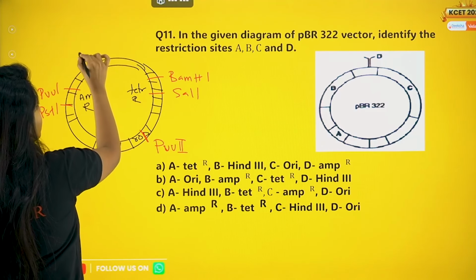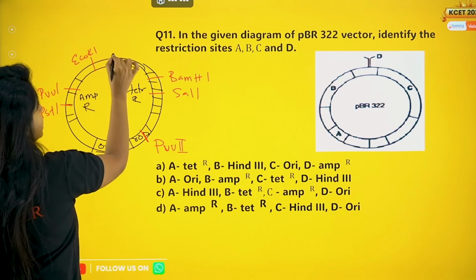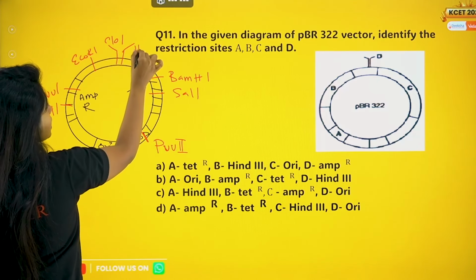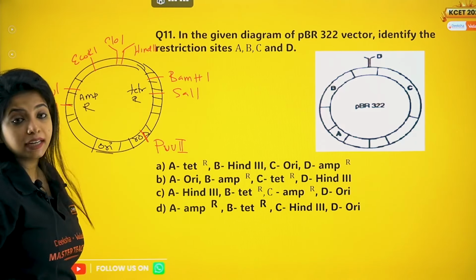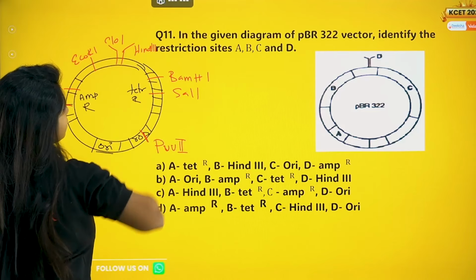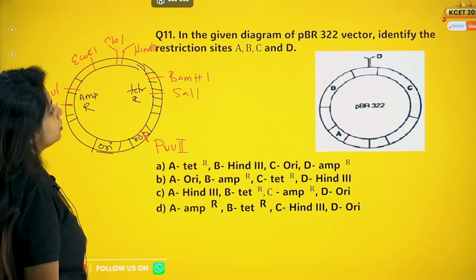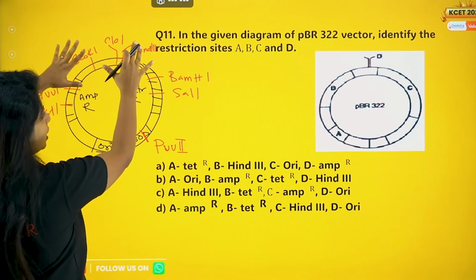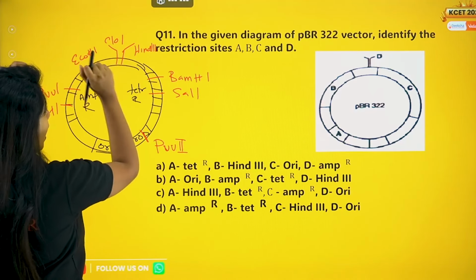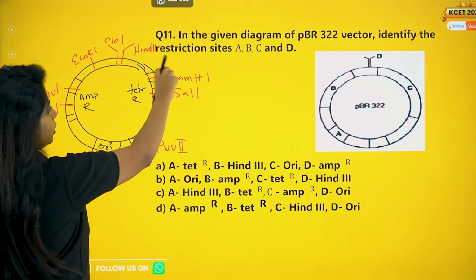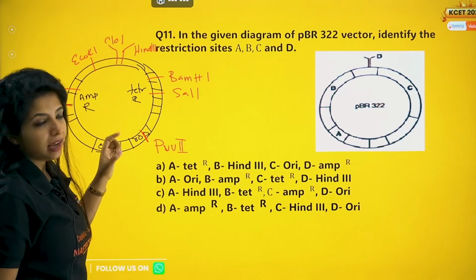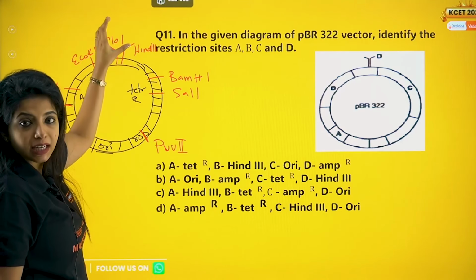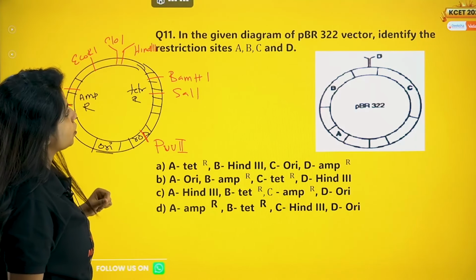So the first one that we have is the very famous EcoRI. The second is ClaI and the third one that we have is HindIII. Okay, HindIII, not HindII, it is HindIII. So 1, 2 and 3. 1 is over here, 2 over here and 3 over here. And remember, everyone has 1, 1, 1 except HindIII and PvuII. Now let's go into the diagram.